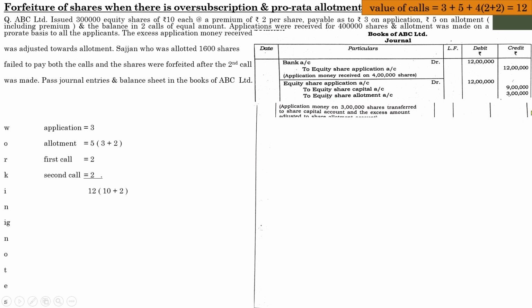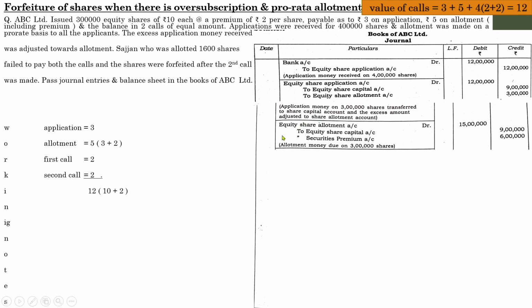So the excess amount is 3 lakhs and it will be adjusted in the share allotment account. The entry will be application money on 3 lakh shares transferred to share capital account and the excess amount adjusted to share allotment account. So the first section is over. Next one with regard to allotment.